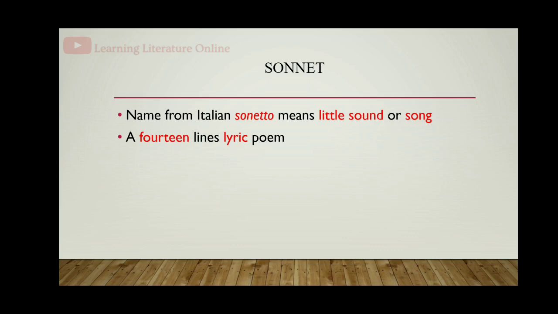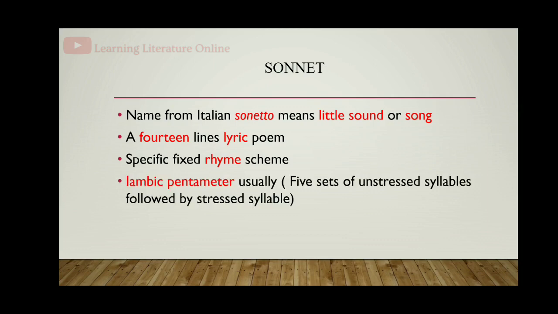Sonnet is a 14 lines lyric poem. The poem will have 14 lines. It is specific. In this poem, there will be only 14 lines. And sonnet will have a specific fixed rhyming scheme. Specific rhyme scheme will be there in the sonnet. And the meter of this poem usually will be iambic pentameter.